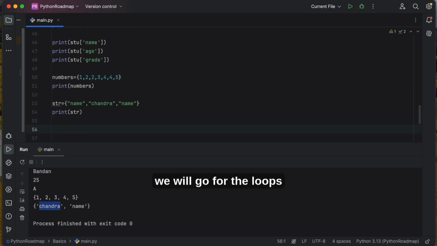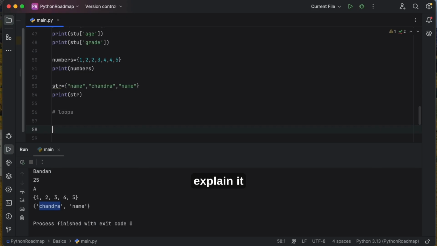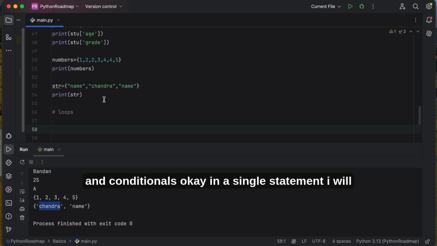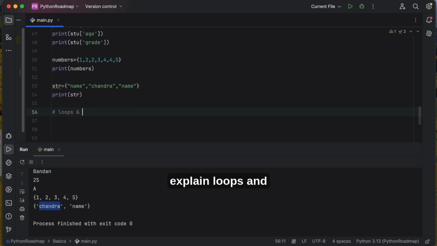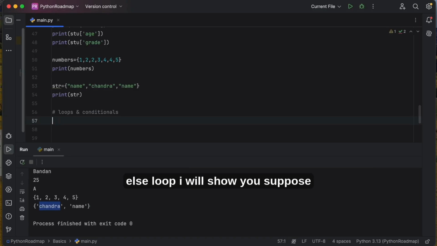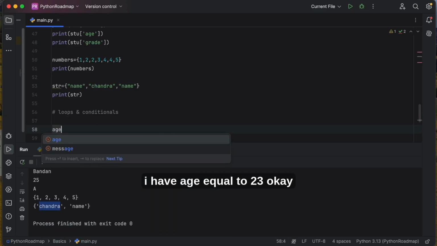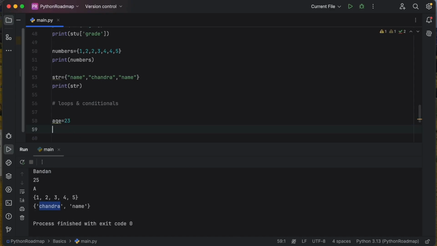Now we will go for the loops. Simple loops, I will explain it. So loops, if else, loops and conditionals. In a single statement I will explain loops and conditionals. So I will show you the if else. Suppose I have age equal to 23. I'm giving age equal to 23, if age greater than 23.